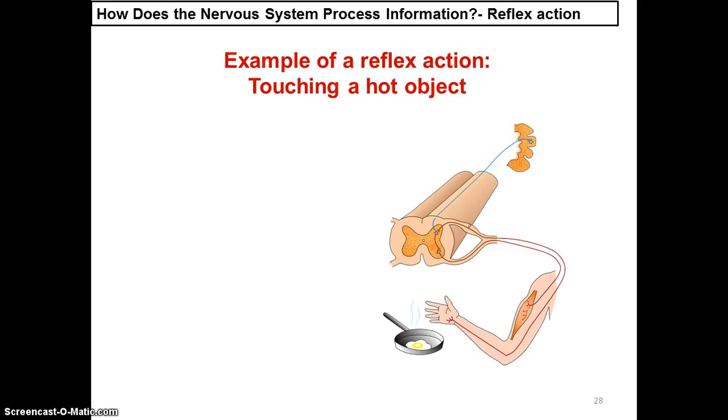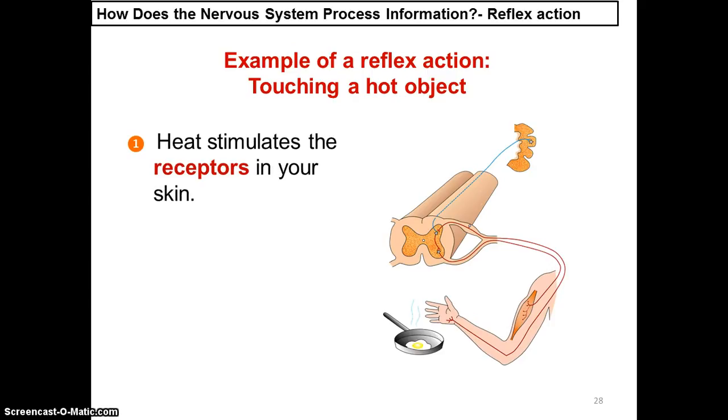When you touch the surface of a hot object, there's not much time for the person to think about what action to carry out. In this case, reflex action or involuntary action is preferred. Initially, the heat stimulates the receptor in the skin.